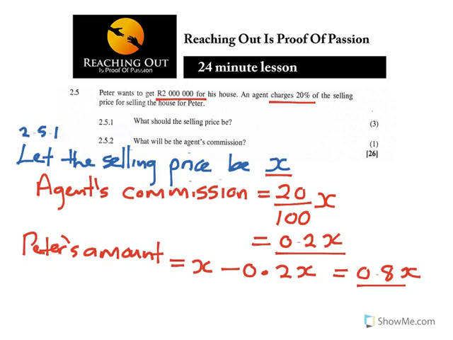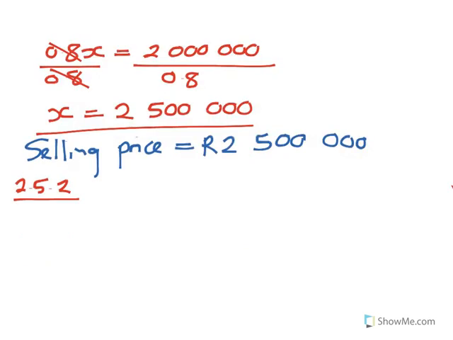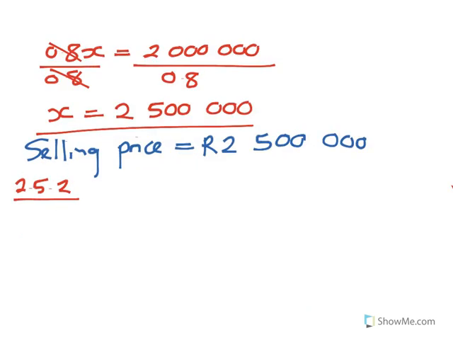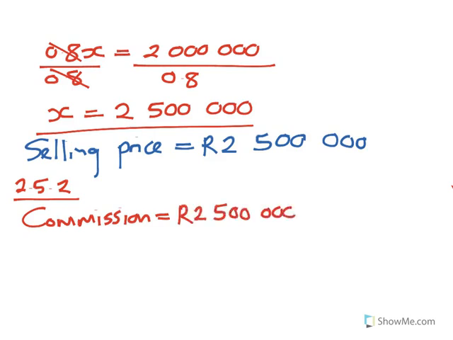So now, what do you have here? Now we are looking at the agent's commission. What will be the agent's commission in this case? Now, for the commission, remember, the house is going to be sold at 2.5 million.